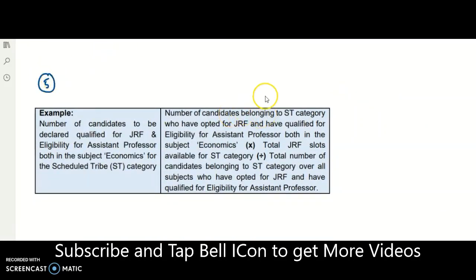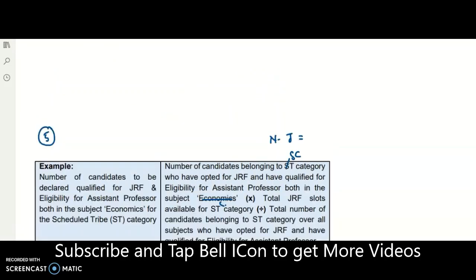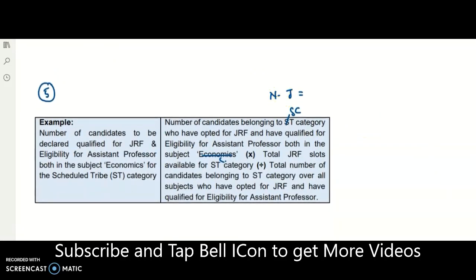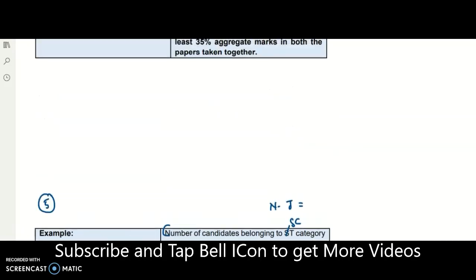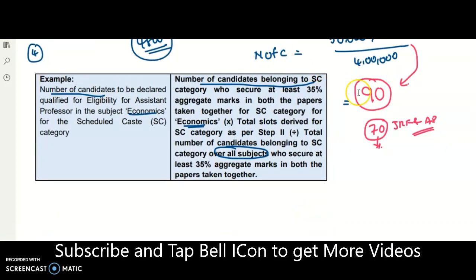So in the JRF selection, the number of candidates for JRF can be taken as, okay, so I am taking NZ. So in the place of here you may check down the number of candidates belonging to SC category who have opted for JRF and have qualified for the eligibility of assistant professor, both in the subject commerce. That means in my example I am taking commerce and this one as SC. That means whatever the first point you are looking here, they opted for JRF but qualified only for the assistant professor. Fine. So in the above example I got a total of 90 candidates qualified for the assistant professor.